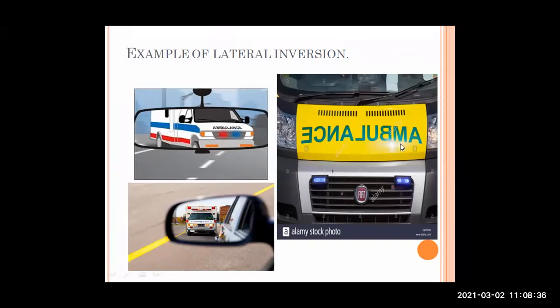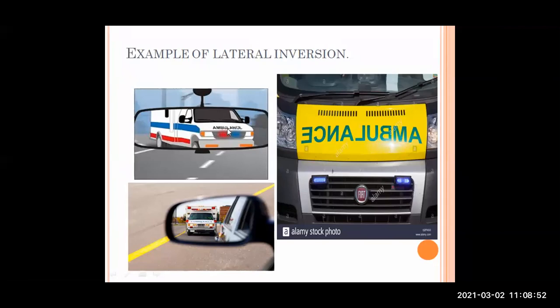So why do they write like this? They use the phenomenon of lateral inversion so that when a vehicle driver or a car driver sees this word in his mirror, he will be able to see the word properly.